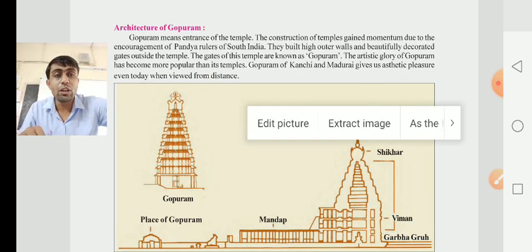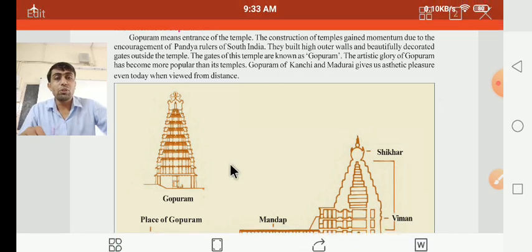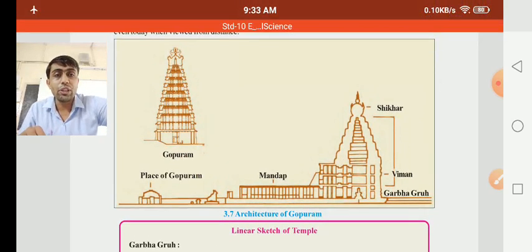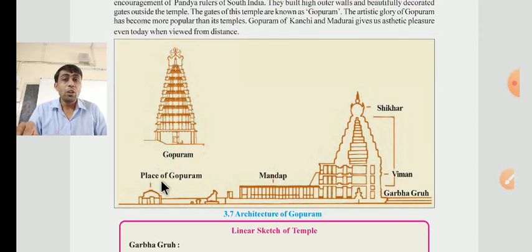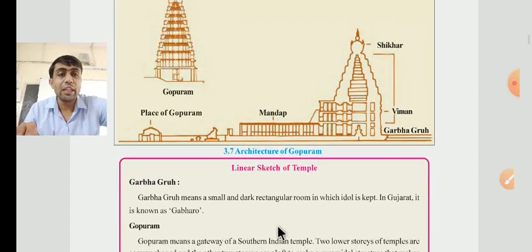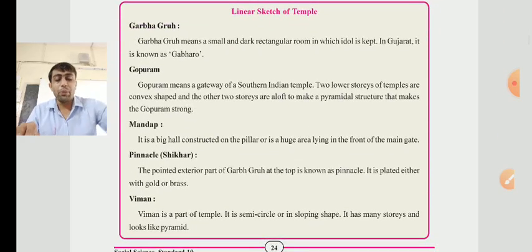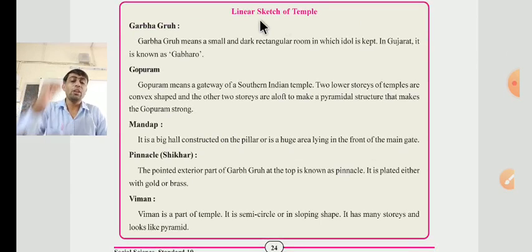Dear children, here they have given the wall image. Here see the architecture of the Gopuram. Here is the place of the Gopuram, here is the Mandap, the Shikhar is there, the Viman is there, and this is the Garbhagruh. This is the whole structure of the architecture of the Gopuram. Now they have given information about the linear sketches of that temple, the details of that temple, whatever we see in the above image.